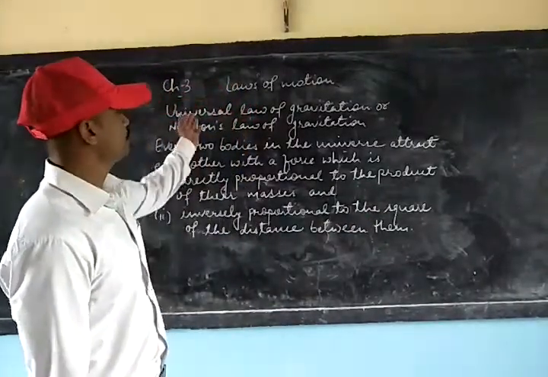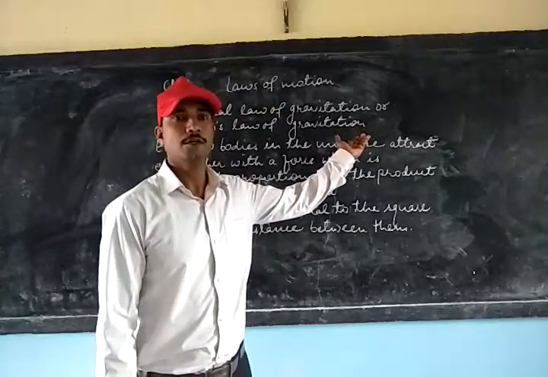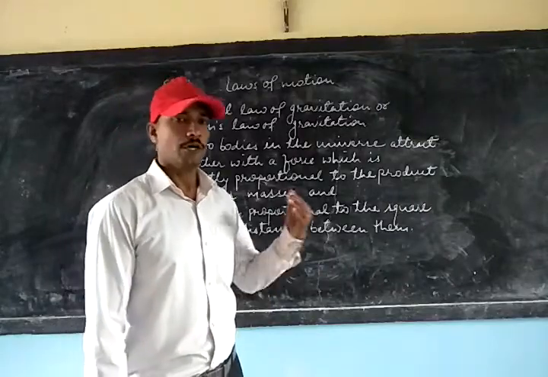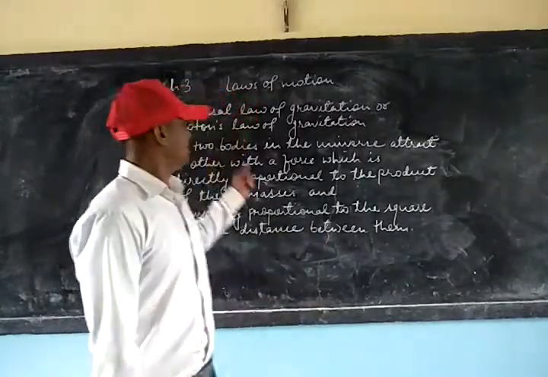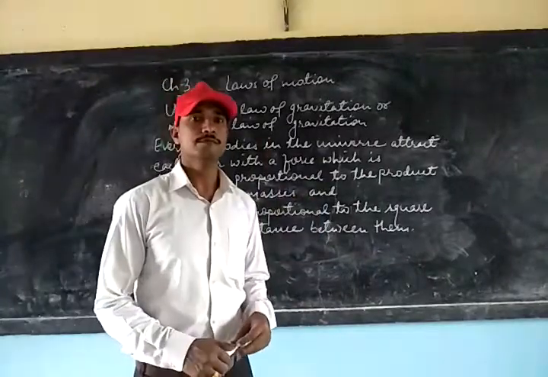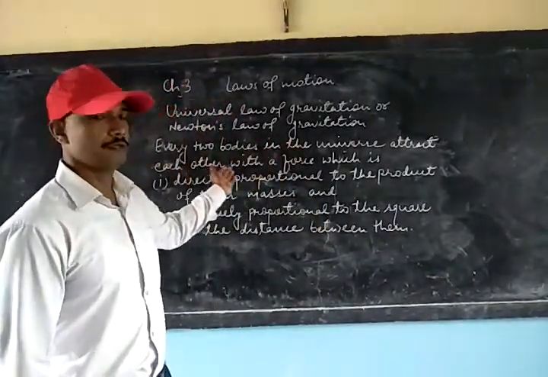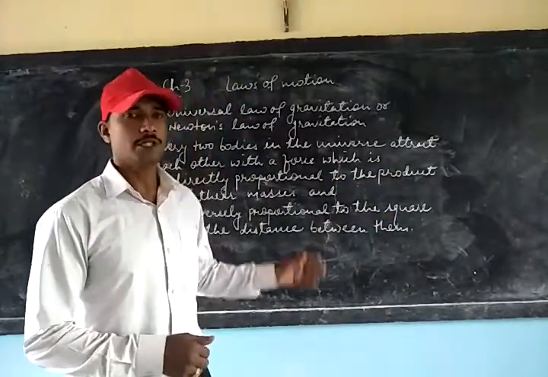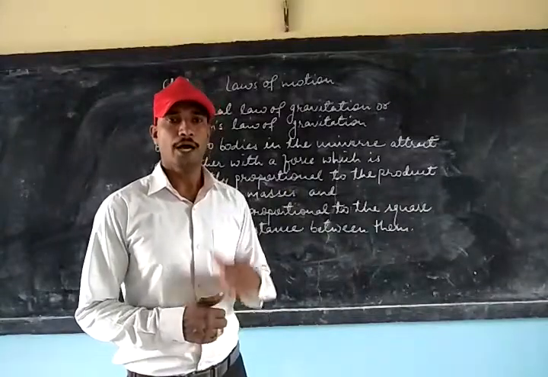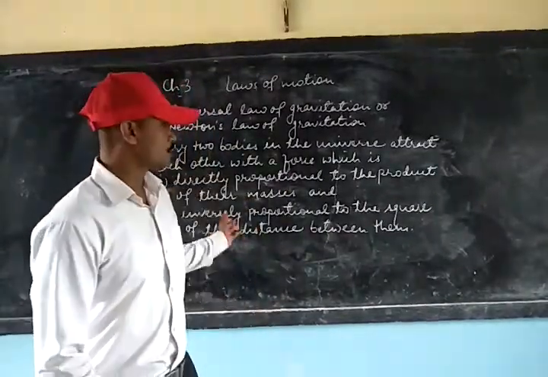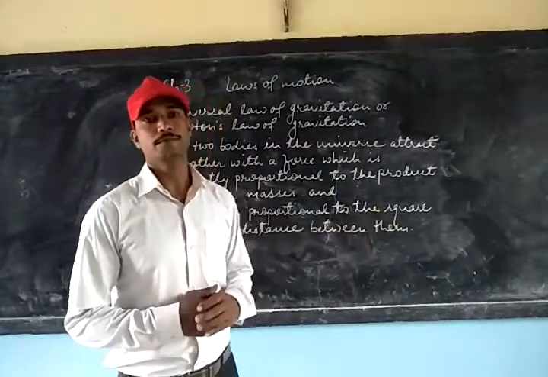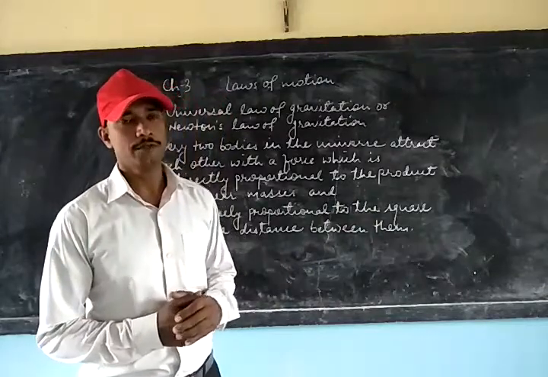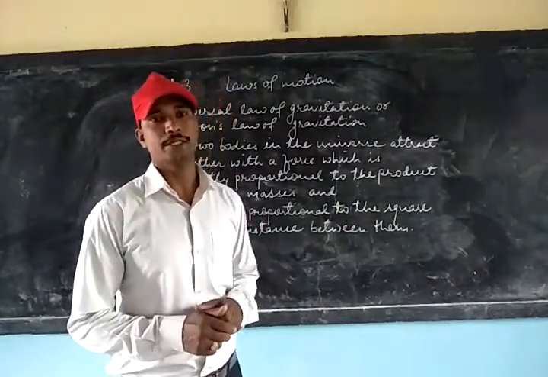And the topic is Universal Law of Gravitation, which is also called Newton's Law of Gravitation. Now, according to this law, every body in the universe attracts each other with a force which is directly proportional to the product of their masses and inversely proportional to the square of the distance between them. This is also a law given by Newton, so it is also called Newton's law of gravitation.